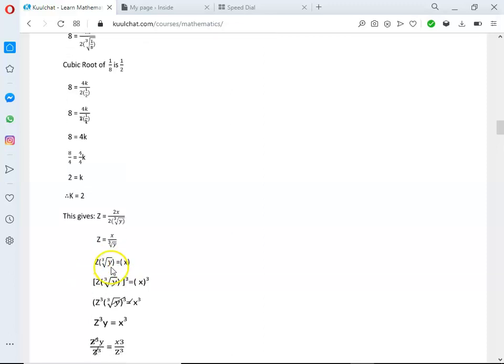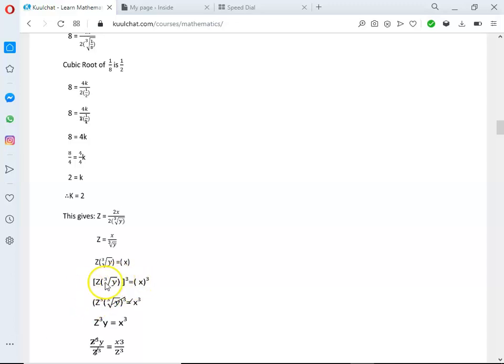Because we want to make y the subject, because of the cubic root, we have to cube both sides, so that this cube can cancel the cubic root. So that's what we've done here, we cube both sides.